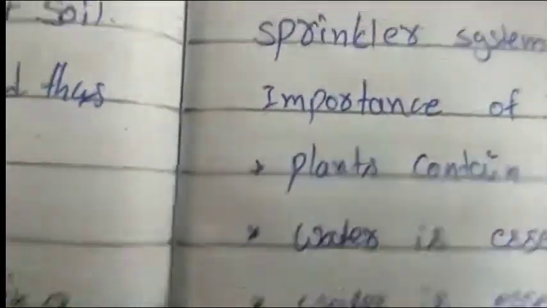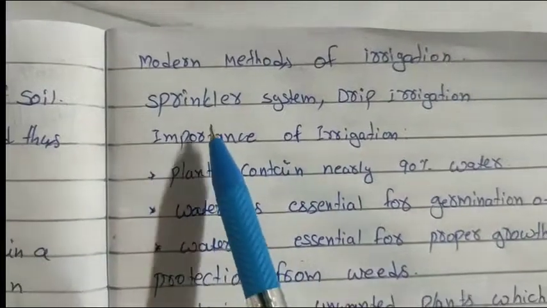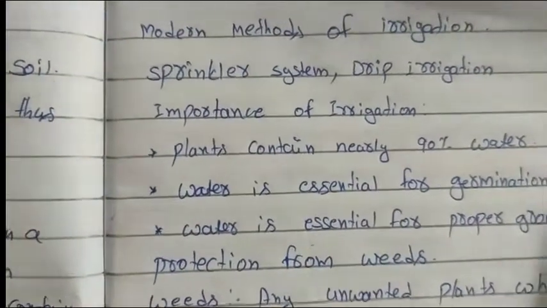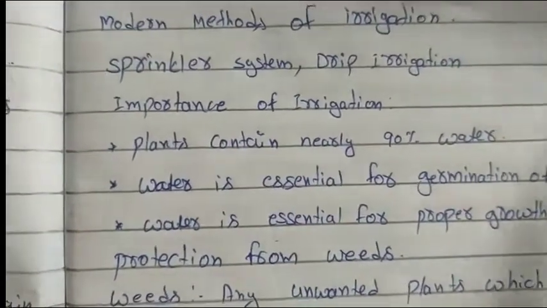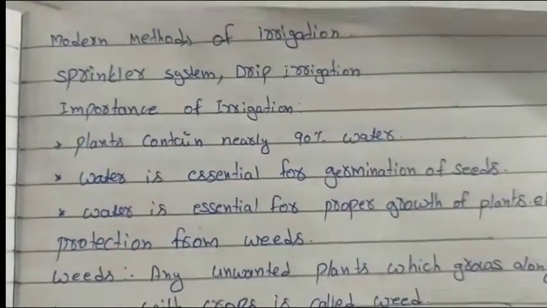Coming to the modern methods of irrigation, they are the sprinkler system and the drip system. These two methods conserve a very small amount of water.